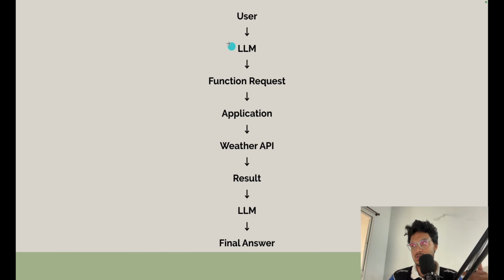So let's suppose there is a user, then we have the LLM, which can make a function request to the application. The application calls the weather API, gets some results, and passes them to the LLM, and then we get the final answer. So this is what function calling in an LLM means. Now let's see the demo of it.